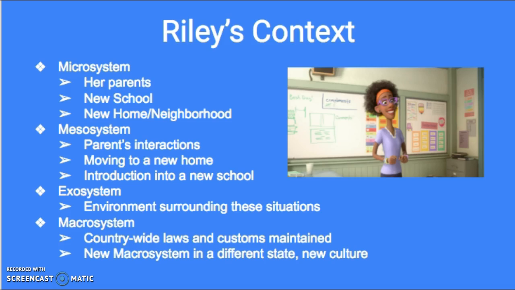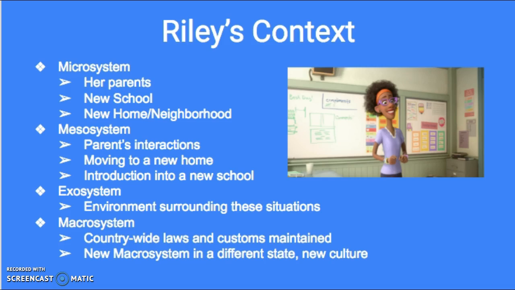Riley's entire system has gone through an upheaval, and this provides an interesting look at how each plays a role in Riley's life and emotional state. Her parents are a major part of her microsystem, due to the fact that the other components of her microsystem have changed. She is in a new school, a new home, and a new neighborhood. These all directly affect her day-to-day life and are the people and places that she has primary interaction with.